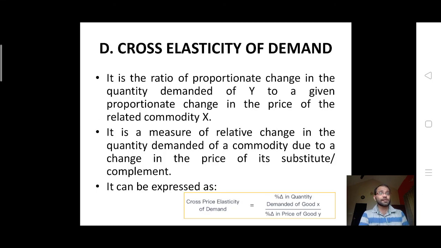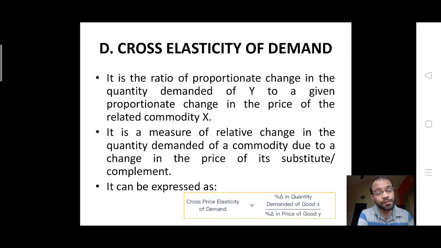Okay, then next is the cross elasticity of demand. The last one, it is the ratio of proportionate change in the quantity demanded of Y commodity to the given change in the price of the related commodity X. So we can find it in the case of substitute goods. It's a measure of the relative change in the quantity demanded of a commodity due to the changes in its substitutes or complementary goods. For complementary goods, examples are car and petrol, or shoe and socks, or substitute goods like tea and coffee, all these things.